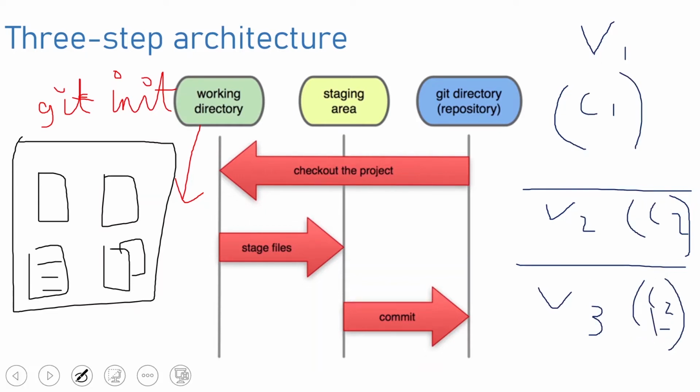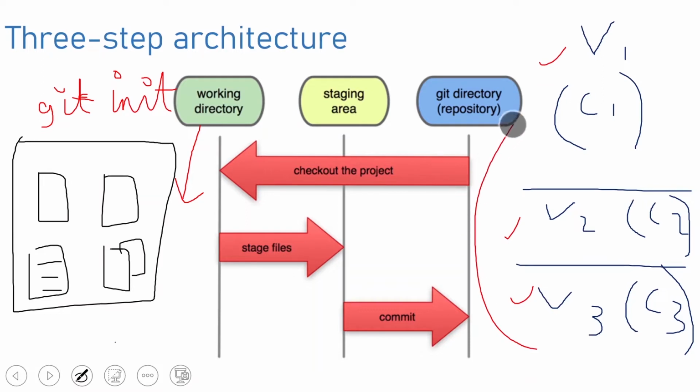Now if you want to roll back to a previous version, let's say for some error, Git has created a snapshot of each version. If you are getting an error, you can roll back to this version, and even from this version you can roll back to that version. This is basically a commit.